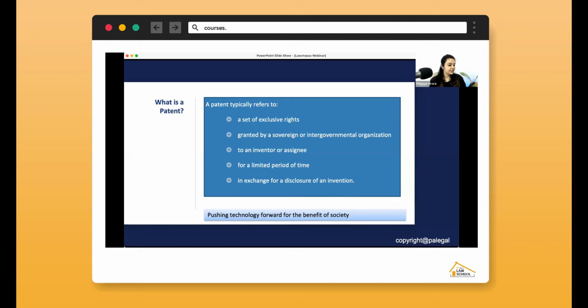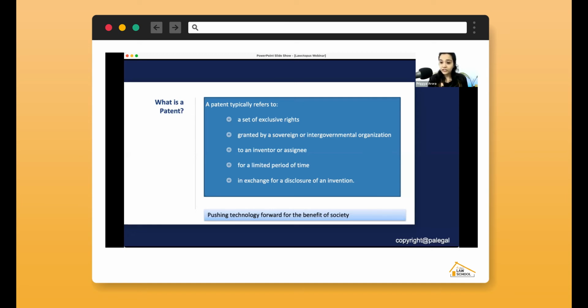So let me take something to give you a better idea. The nearest thing I have is this holder. It is a holder for a tablet or a mobile phone. So let's consider this. Let us suppose that I have developed this holder and I want to patent it. What is the process? So first thing, according to definition, is it is a set of exclusive rights. That means if I have a patent on this, the rights are with me. The right to commercialize this invention is with me.